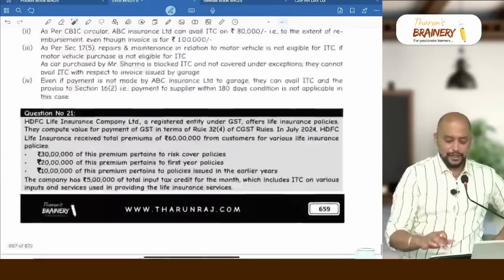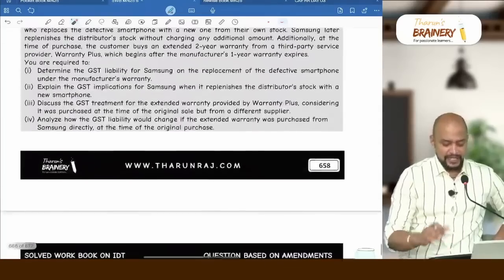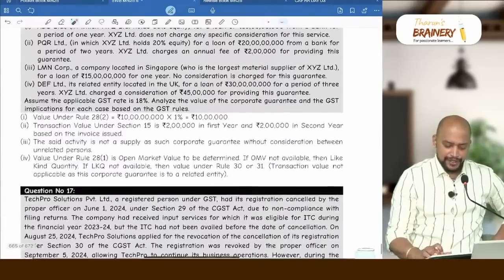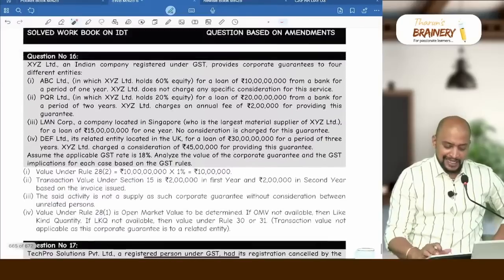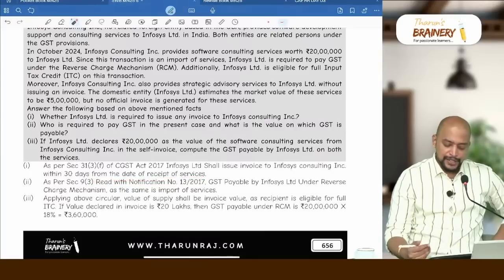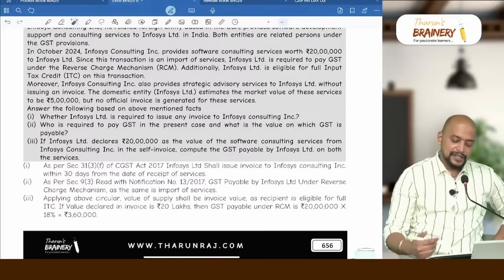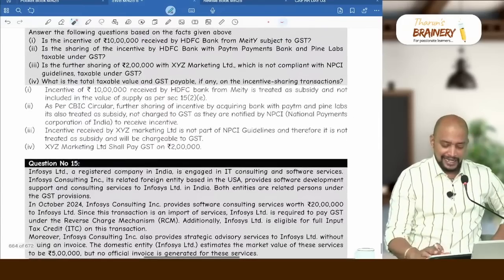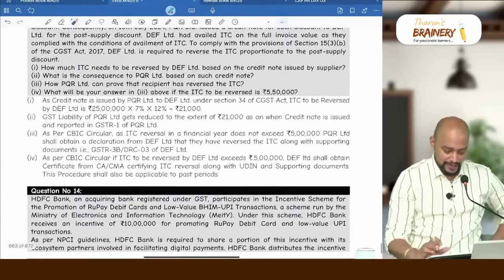In case of RCM, yesterday itself we completed this discussion. In case of RCM, the invoice needs to be given within 30 days from the date of receipt of services. So when can they take ITC? Whenever they issued the invoice to the supplier, they can take ITC with respect to that.